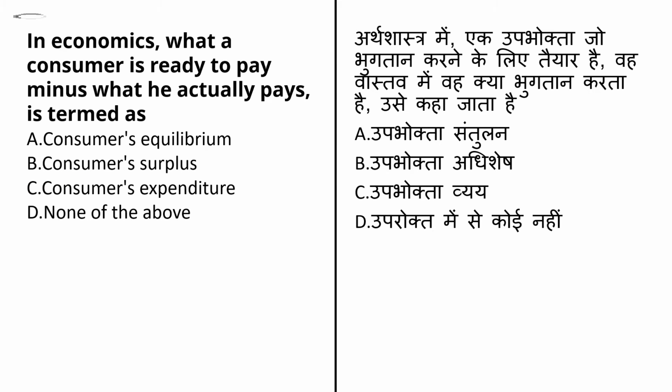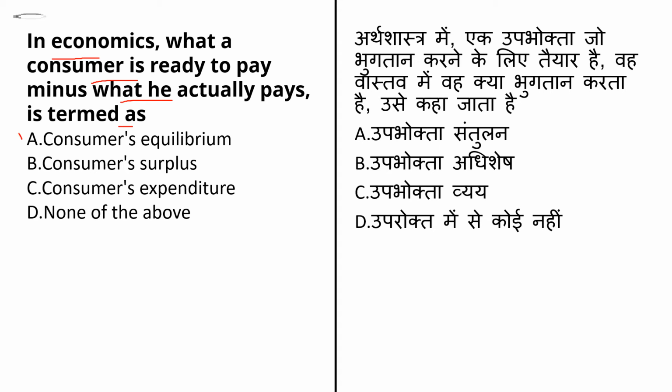The next question here is: in economics, what a consumer is ready to pay minus what he actually pays is termed as? The options given are consumer equilibrium.